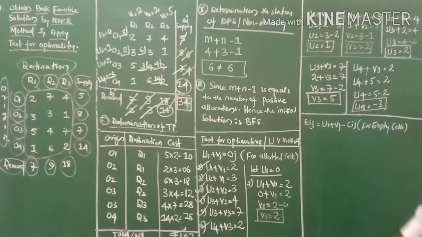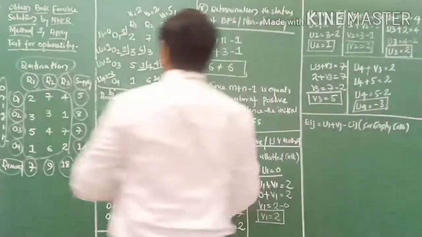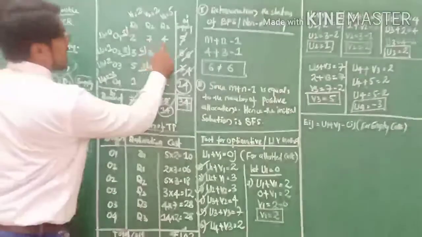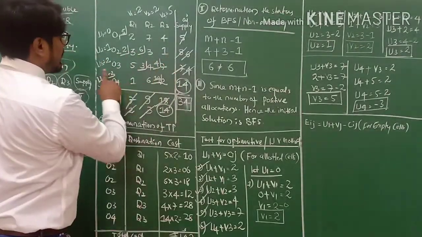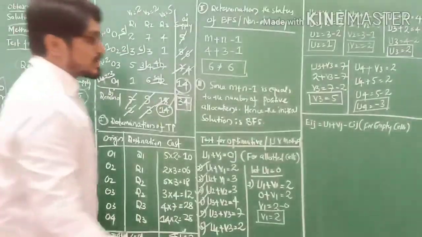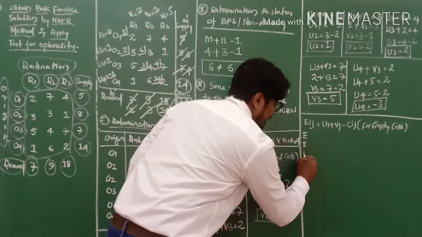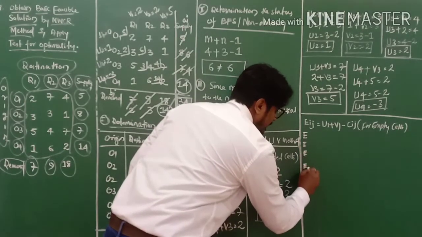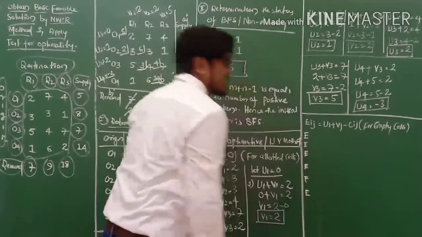Right? So let us find out how many empty cells are there. Please have a look here. So empty cell 1, empty cell 2, empty cell 3, empty cell 4, empty cell 5, empty cell 6, my friends. So I write empty 1 through empty 6.